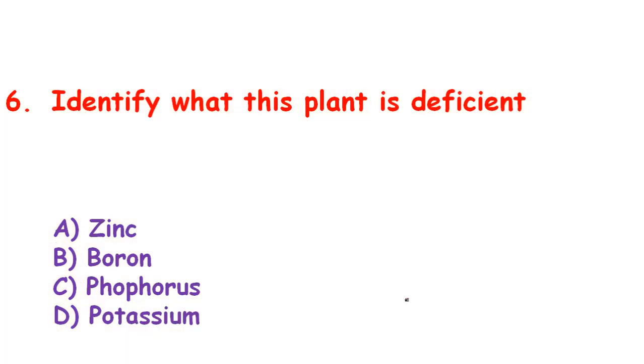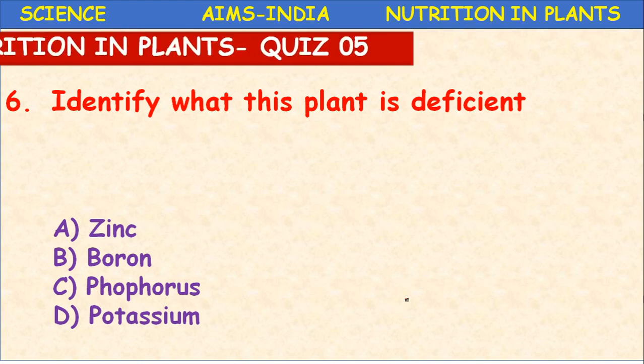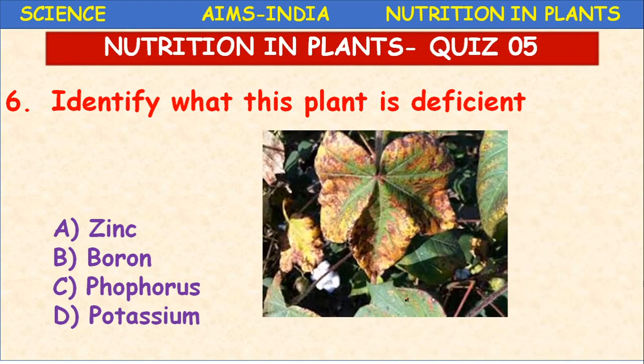Next, identify what this plant is deficient in. See, a dry appearance with some spots on the edges, veins are green, and the remaining part of the leaf becomes pale yellow, with drying and a burnt-like appearance. So it is the deficiency of potassium.